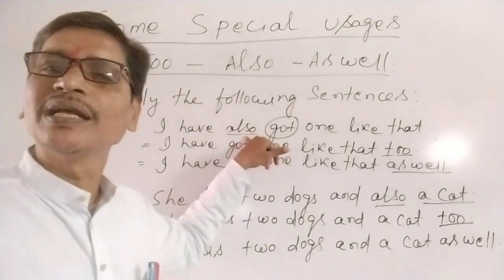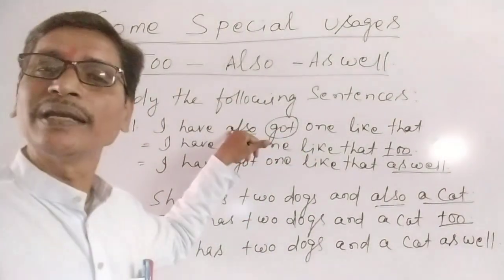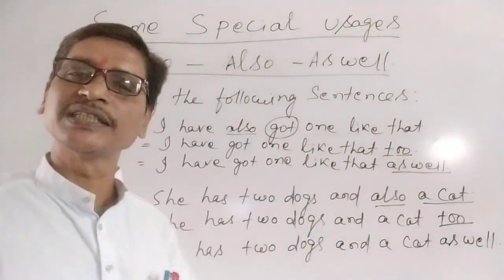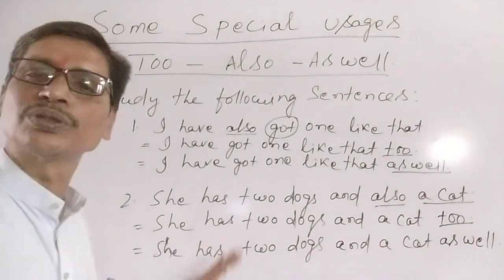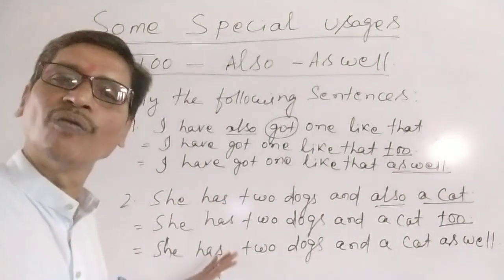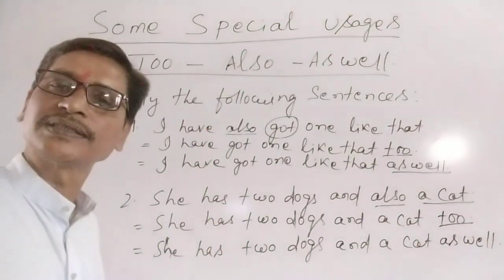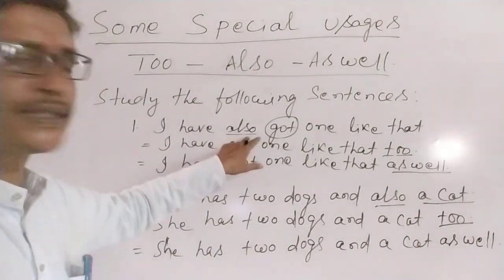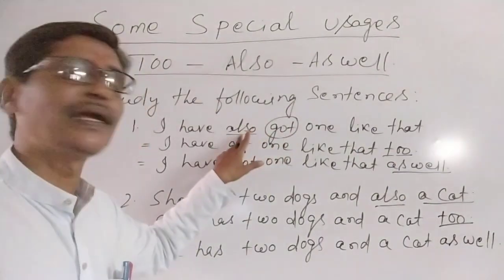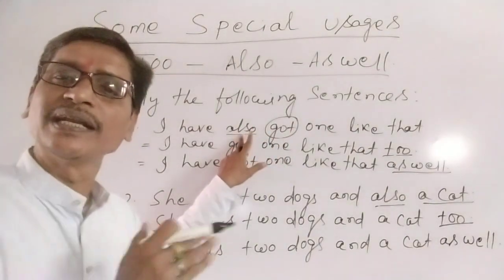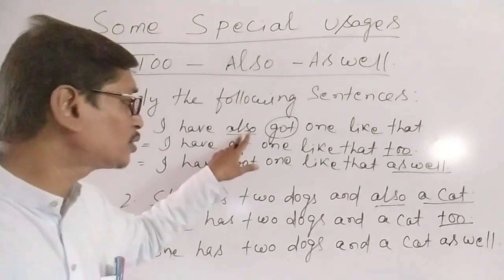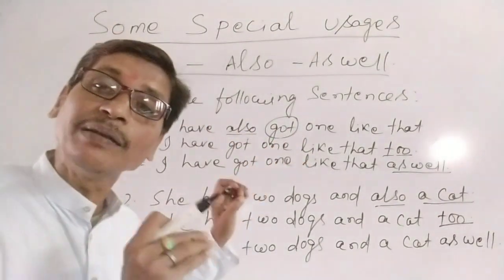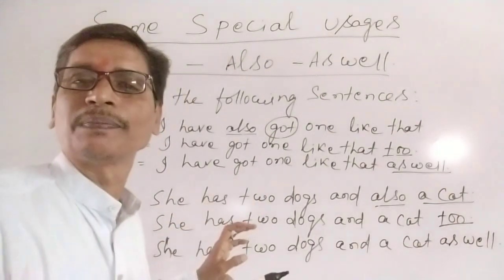The main rule is that also is used before a main verb in the middle of the sentence, but it can also be used after a main verb if that main verb is a be verb.